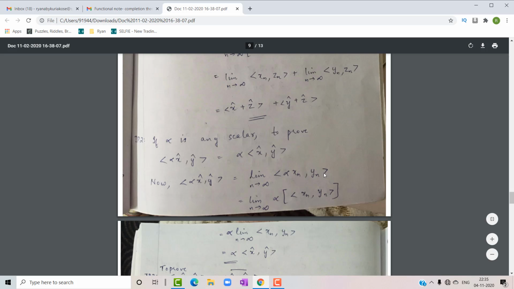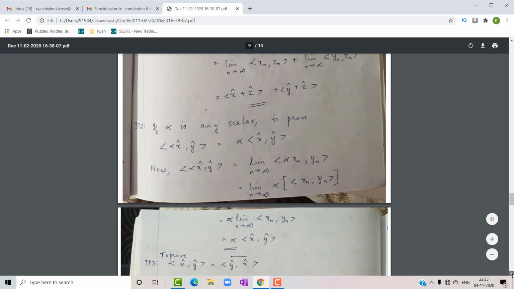So we know that this inner product exists. So what is this value? It can be written as alpha times inner product of xn and yn, which is equal to alpha into limit n tends to infinity inner product of xn and yn. This quantity is nothing but inner product of x cap y cap. So we can write, which is equal to alpha into inner product of x cap y cap. So the second property of inner product space is also proved.